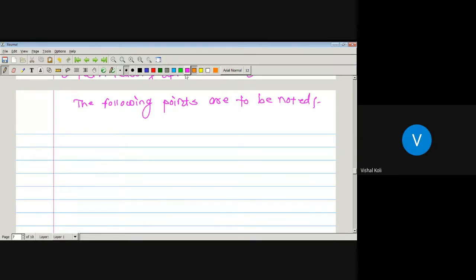Okay, first one is that a poset may not have a maximal element. So it is possible that there is a poset which has no maximal element.